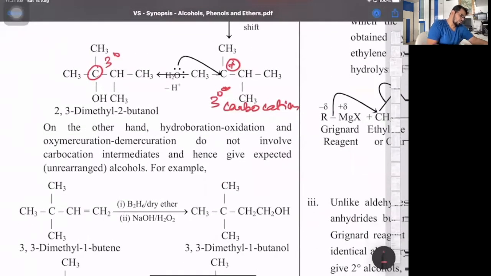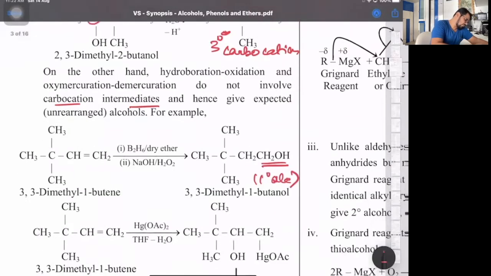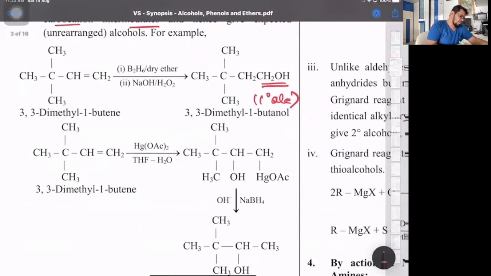Hydroboration oxidation and oxymercuration do not involve carbocation intermediates. All right. So they are basically the rearranged part over there. So with diborane, straight away, OH will go to the carbon having more number of hydrogens. That will be CH2. So you will get a 1-degree alcohol. And same way it says here directly Markovnikov's rule. So OH will get attached to the carbon having least number of hydrogens. So what is the logic there?